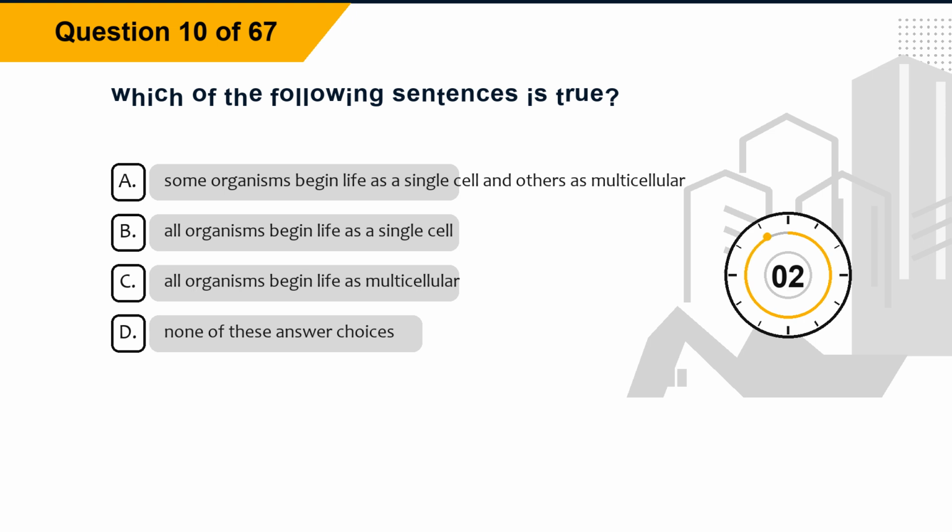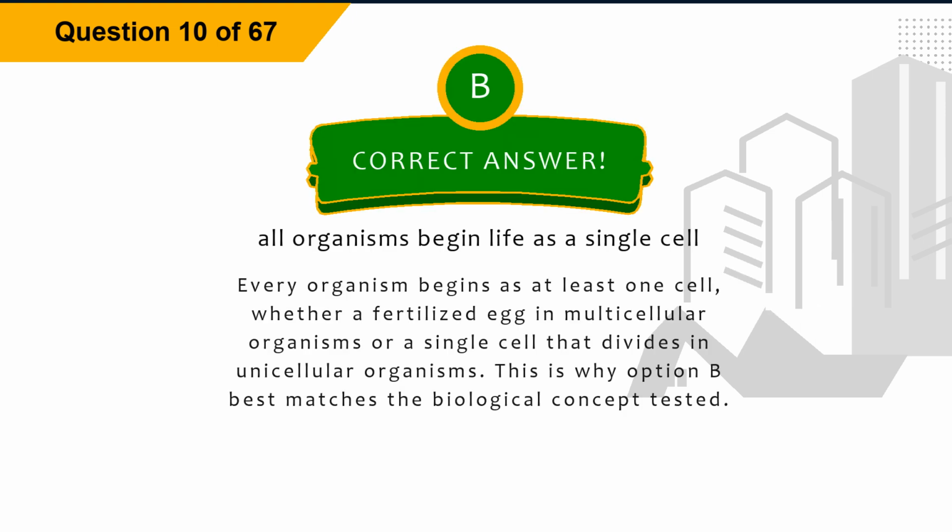Option D. None of these answer choices. The correct answer is option B. All organisms begin life as a single cell. Explanation.